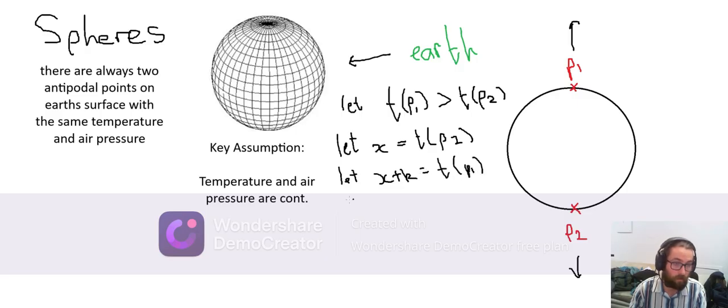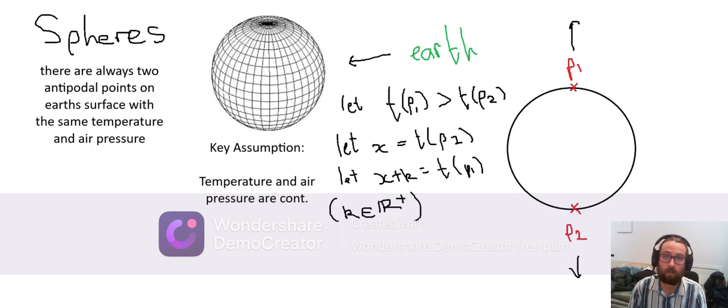All that's important here is that K is going to be some real number that's strictly positive. It's going to be a positive real number. So the temperature at P2 is X for any X, doesn't matter, and the temperature at P1 is going to be X plus some positive number K. That just means it's larger.